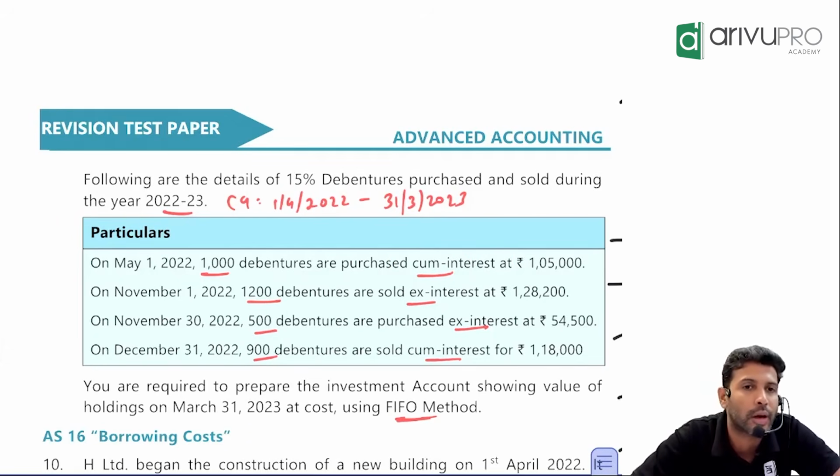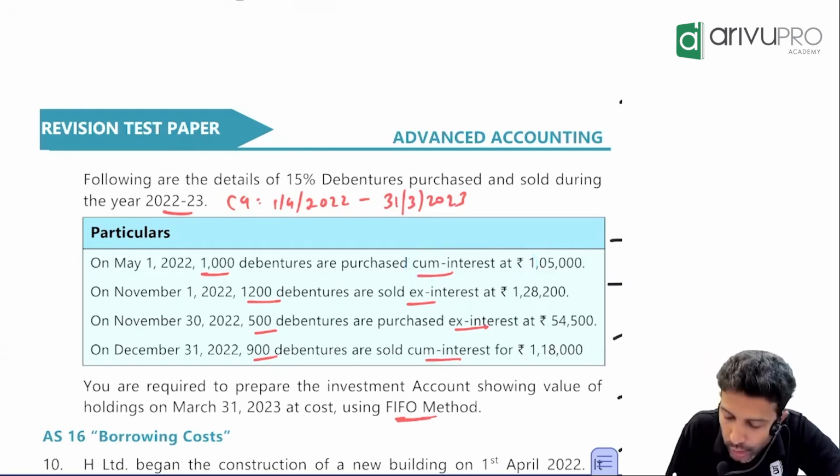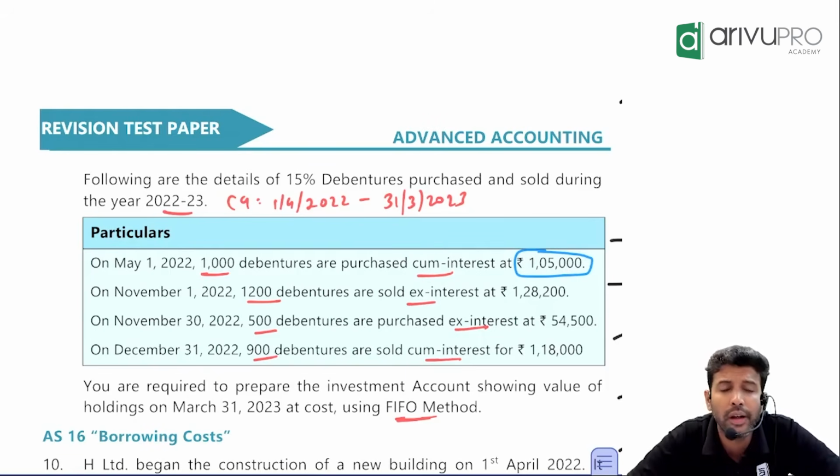Cum-interest here refers to what? The purchase price of the debenture. The purchase price of the debenture includes the interest. Including interest, how much have you paid? 1,05,000.